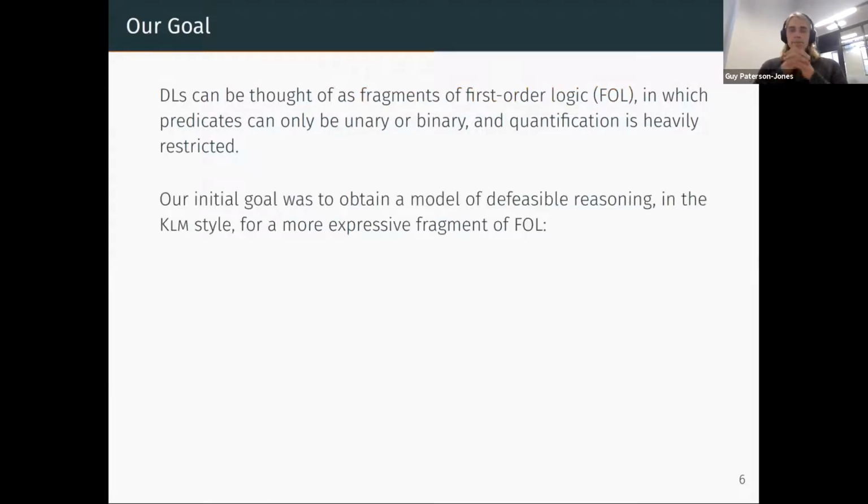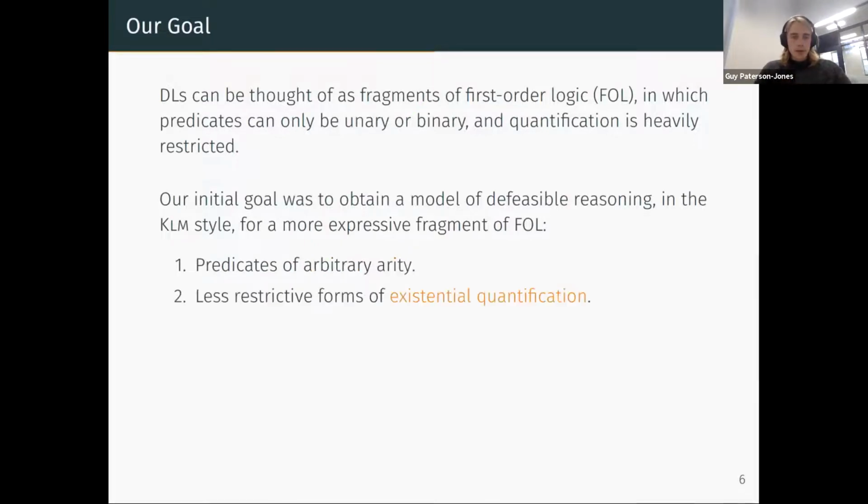But the question we started looking at was, can we obtain a model of defeasible reasoning in the same style, using preference rankings, getting representation results, etc., for more expressive fragments of first order logic? For instance, can we do this for predicates of arbitrary arity? And can we do this for logic that has less restrictive forms of existential and universal quantification?